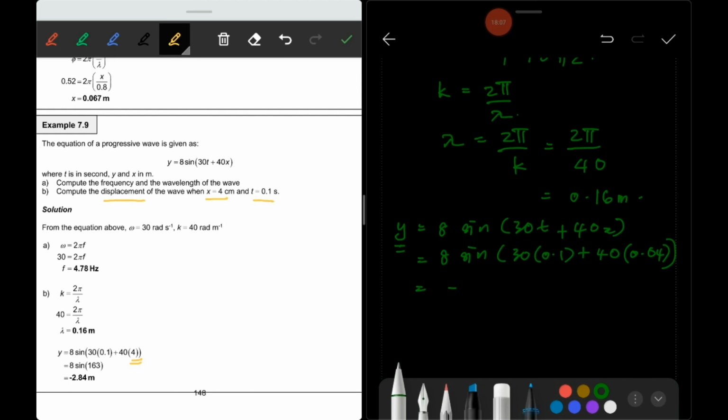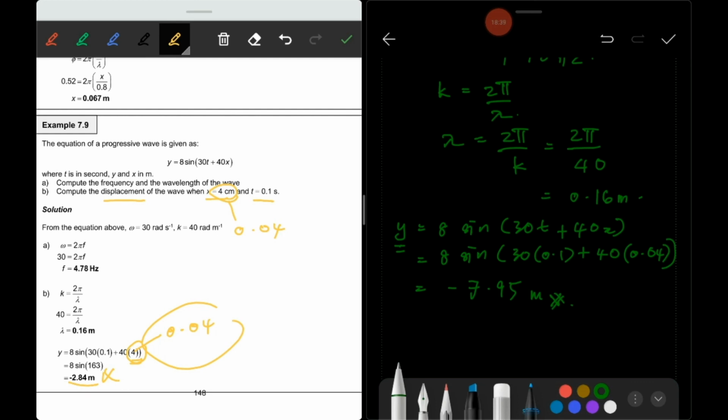Look at the example here: the unit is cm, so you have to convert it, and it becomes 0.04. They forgot to change it. When you calculate, you will get negative 7.95 meter. So the solution in the example is wrong.